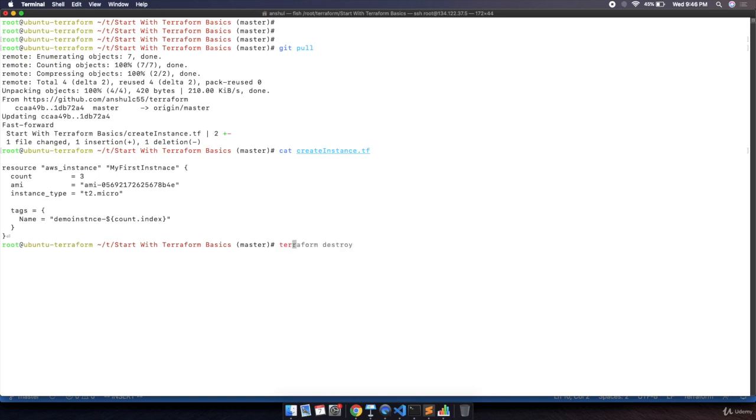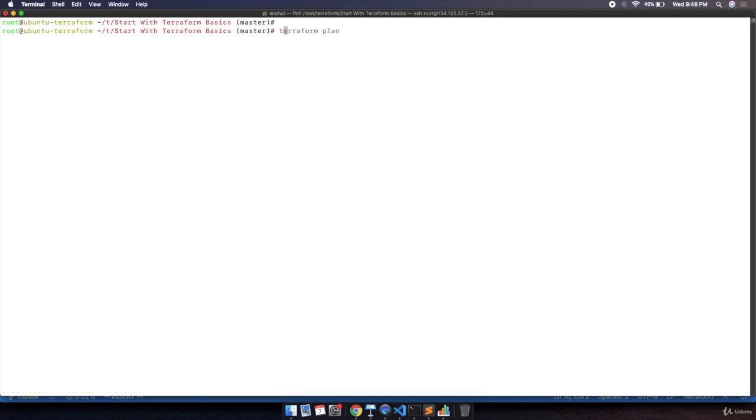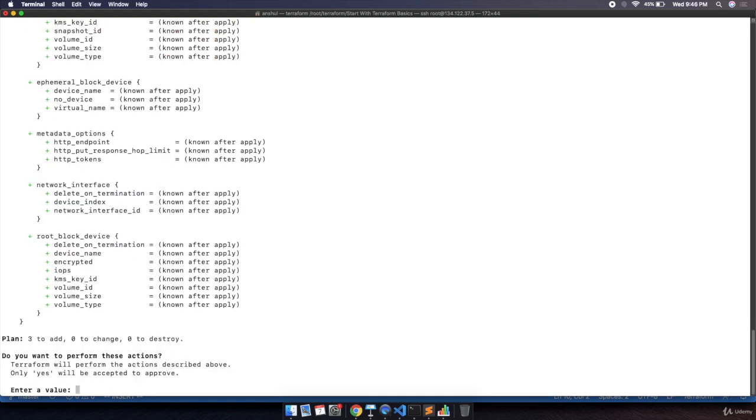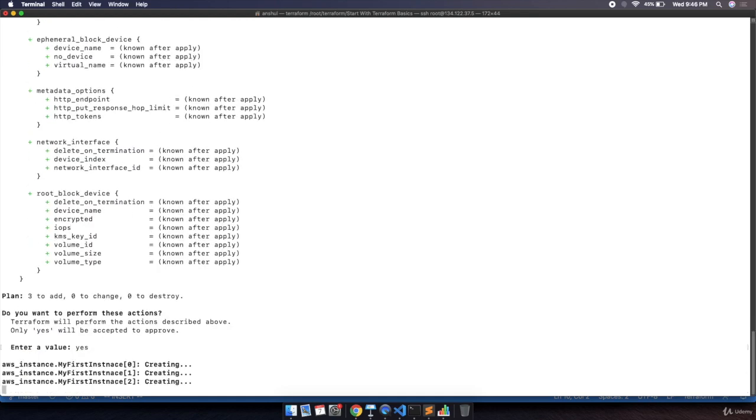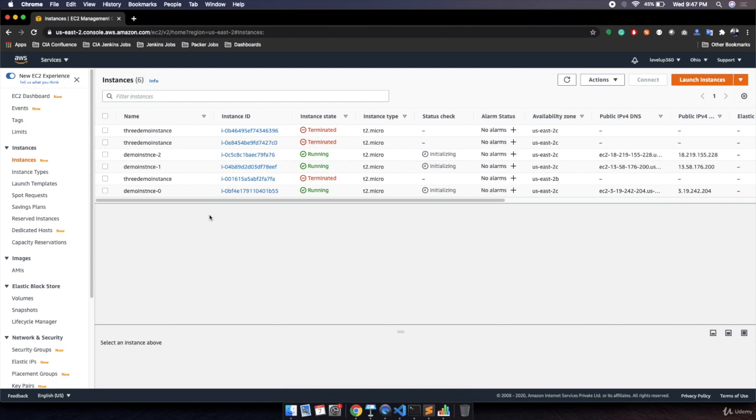Now let's again execute the Terraform plan. Hit enter and the plan is to create 3 instances. Let's clear out the console and execute Terraform apply. Hit enter, provide the confirmation and it is creating the instances 0, 1 and 2. Let's wait until it creates the instances, or you can go to your browser directly. In your browser, let's refresh and over here we can see that the earlier 3 demo instances are being terminated and new instances are being created: demo instance 0, demo instance 1 and demo instance 2.